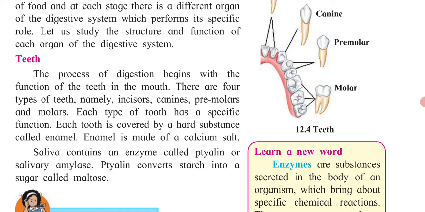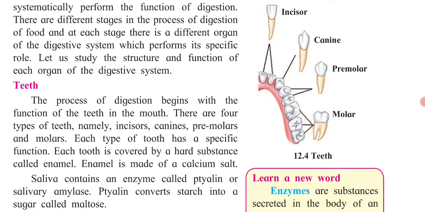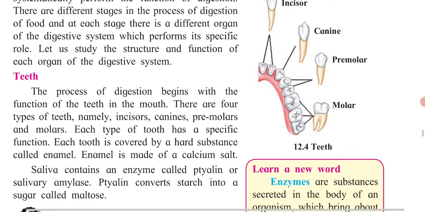Each type of tooth has a specific function. So molar, premolar, canine, incisor, they each have a typical function. Each tooth is covered with a hard substance called enamel. Enamel is made from calcium salt.